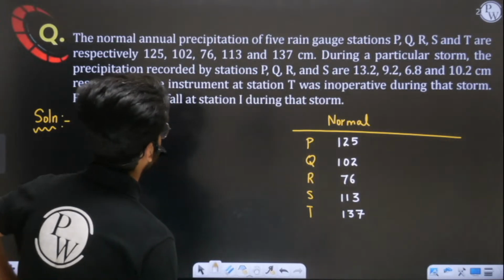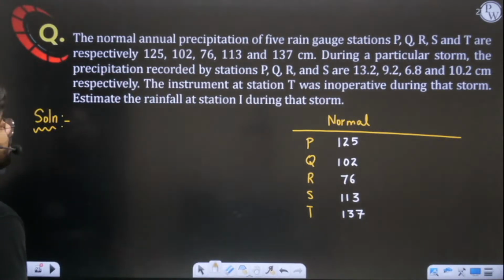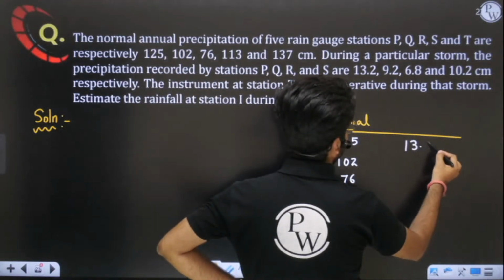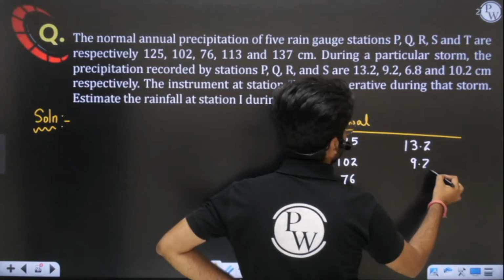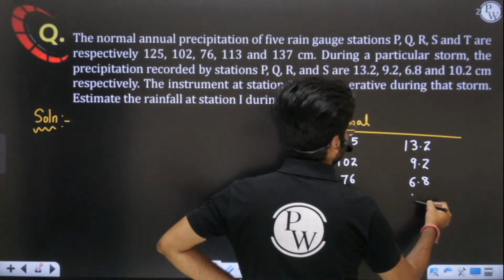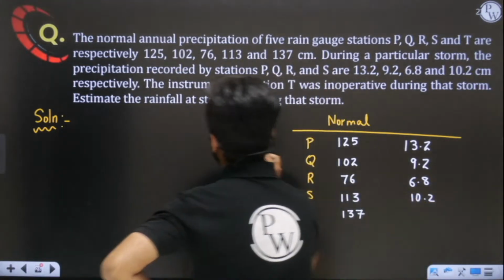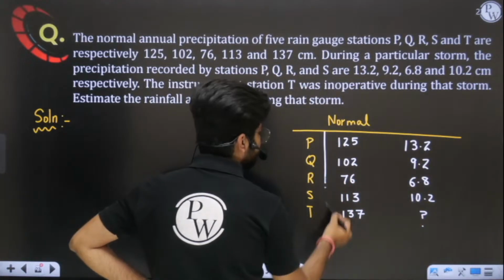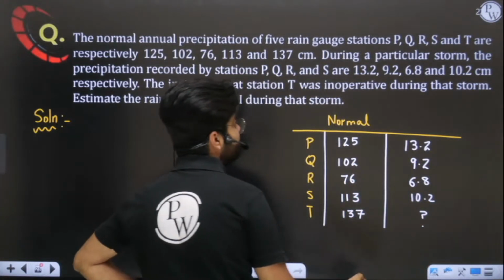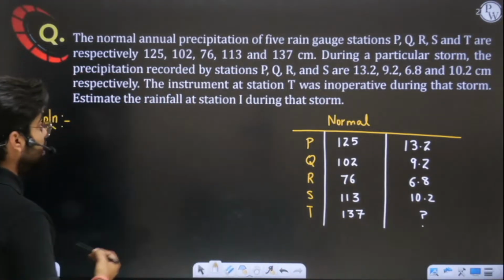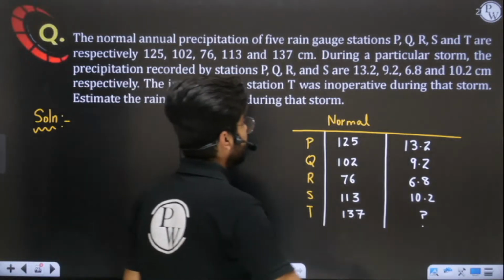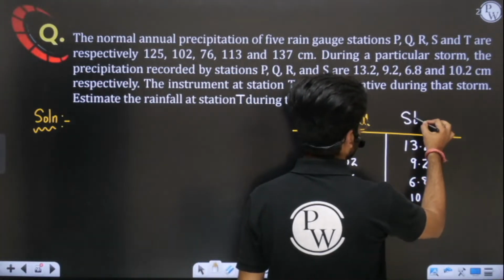During a particular storm, the precipitation recorded by P, Q, R, S are 13.2, 9.2, 6.8, and 10.2, and the instrument at station T was inoperative. So this is missing. Okay, you will simply solve it and find the rainfall at station T during that storm. Okay, so for a particular storm.